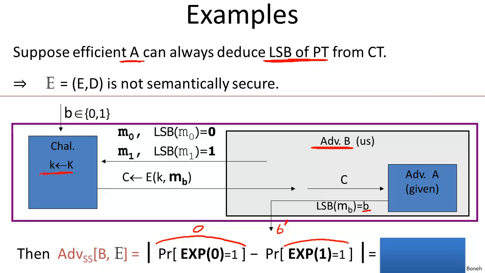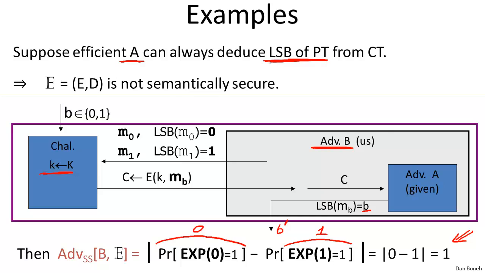However, in experiment 1, we're given the encryption of M1, so how likely is adversary B to output 1 in experiment 1? Well, it always outputs 1, again, by the properties of algorithm A, and therefore the advantage basically is 1. So this is a huge advantage. It's as big as it's going to get, which means that this adversary completely broke the system. So under semantic security, just deducing the least significant bit is enough to completely break the system.